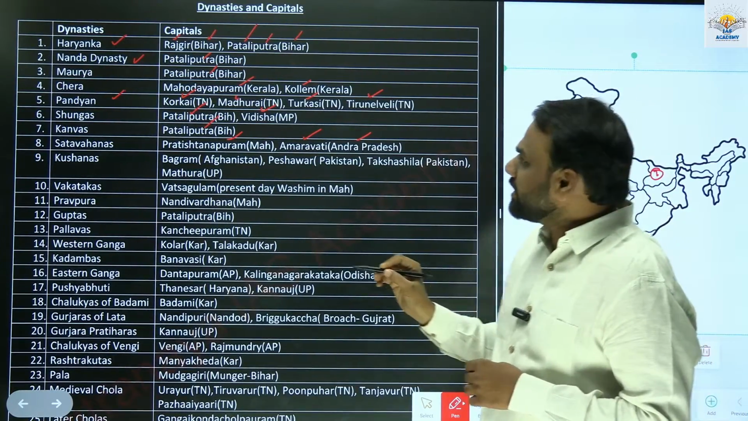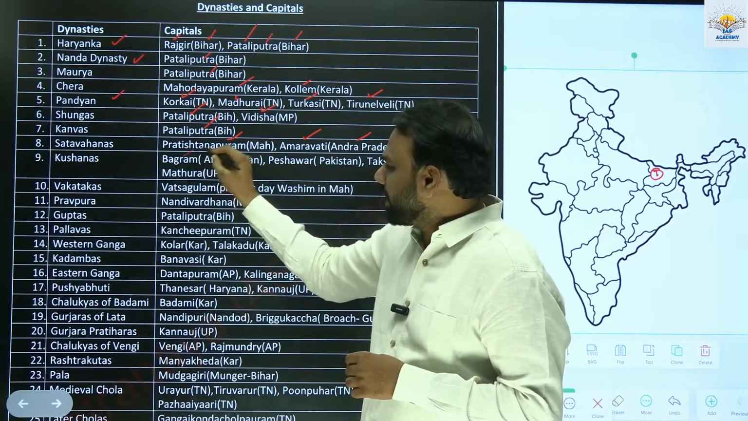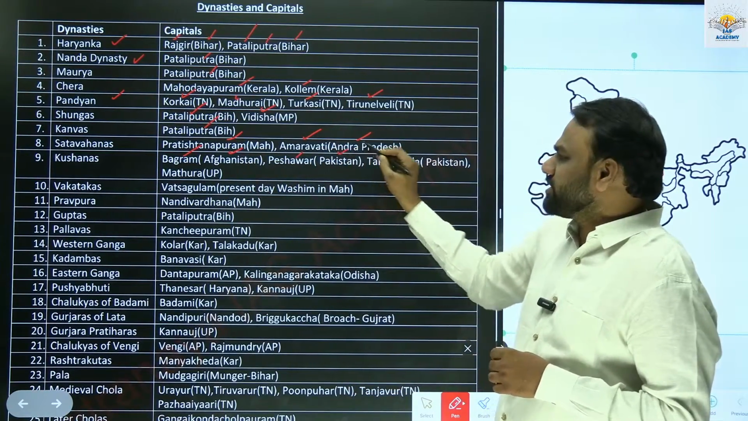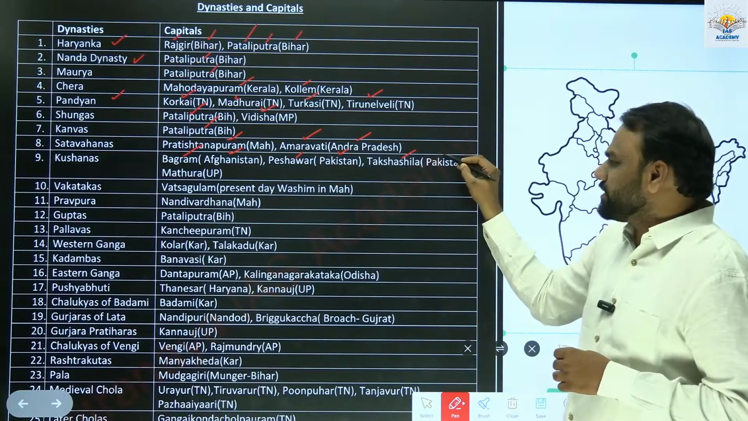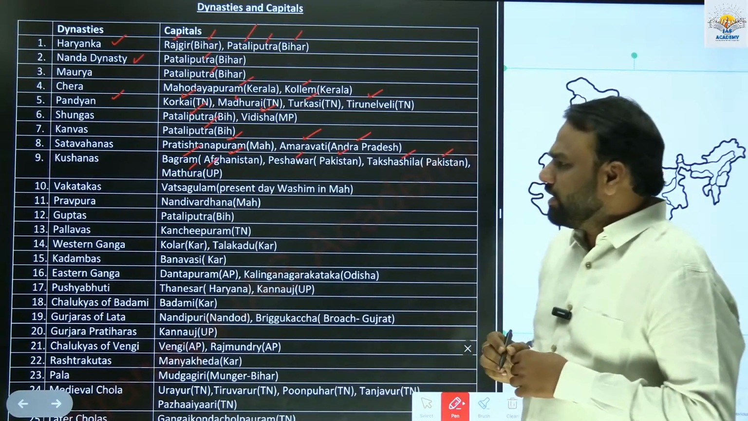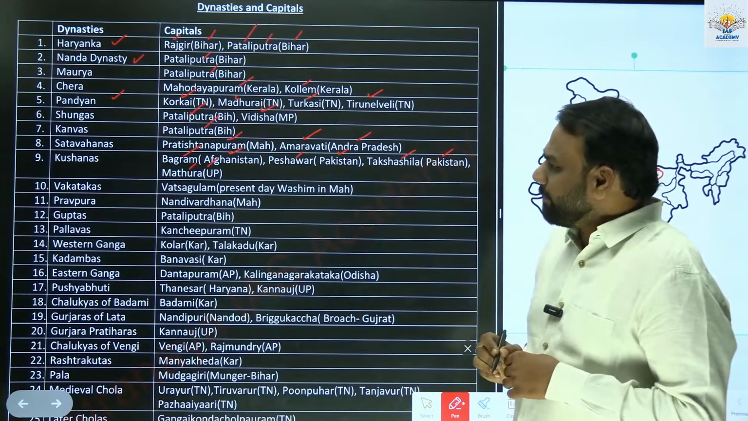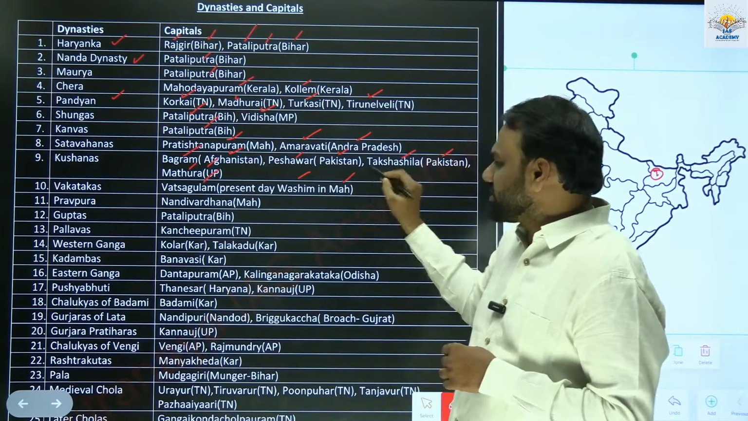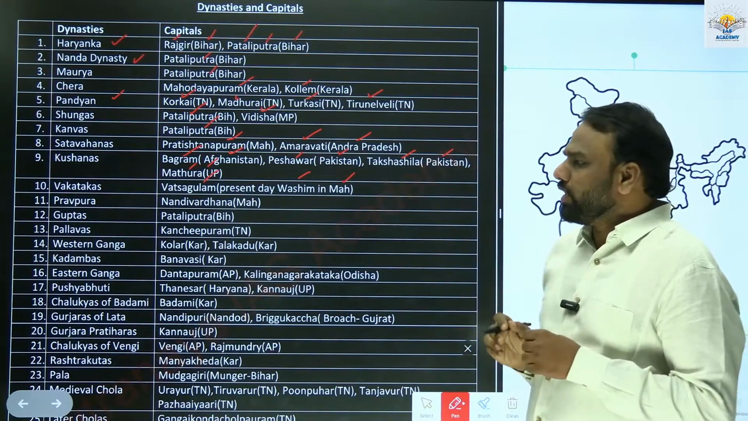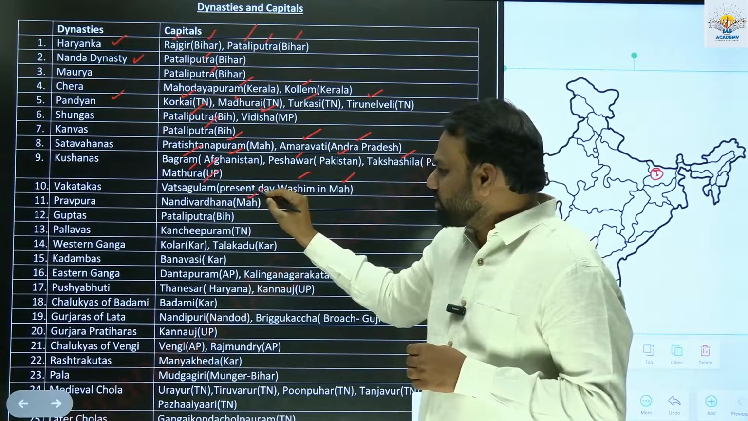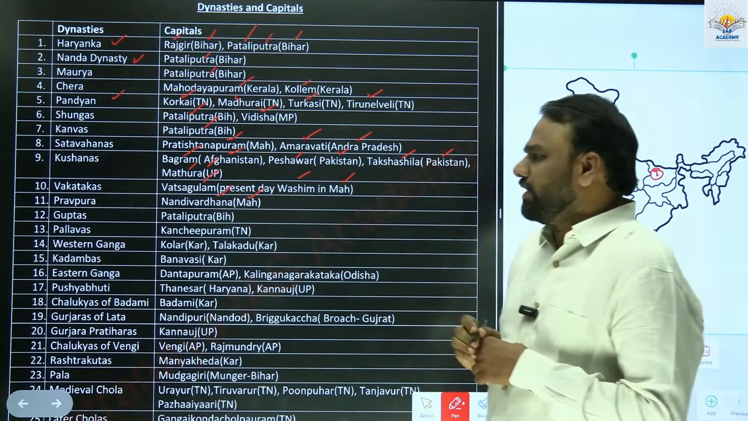Kushanas, the dynasty's capital was present at Bagram, which is in present day Afghanistan; Peshawar, which is in present day Pakistan; Takshashila, present day Pakistan; and Mathura, present day Uttar Pradesh. Vakatakas' capital was present at Vatsagulma, present day called Washim, in the state of Maharashtra. Prabhavati Gupta's dynasty, present day in Maharashtra, had its capital at Nandivardhana.